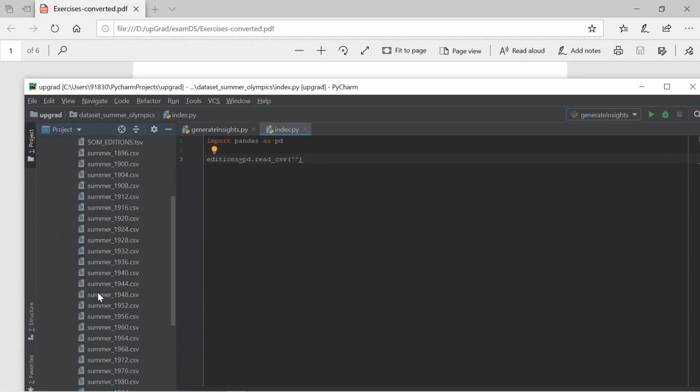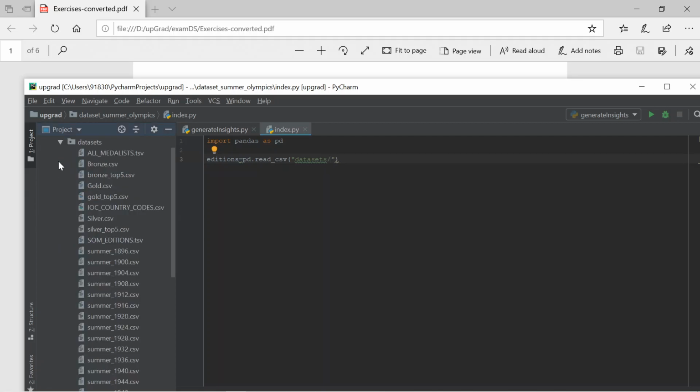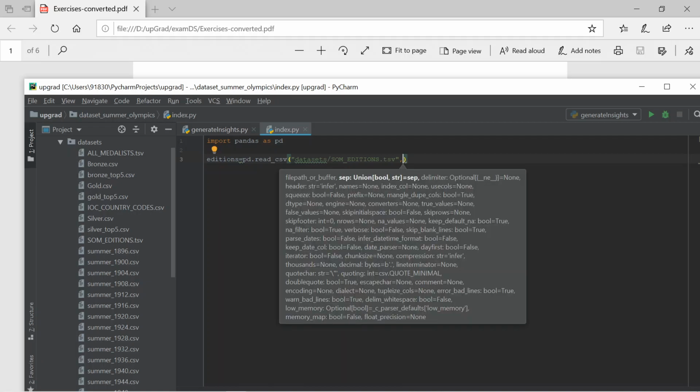Everything is in the datasets folder, so I gave the file path as datasets slash summer.tsv. By default, pandas read_csv expects comma separated values. This is not comma separated, this is tab separated, so we need to provide an external delimiter.